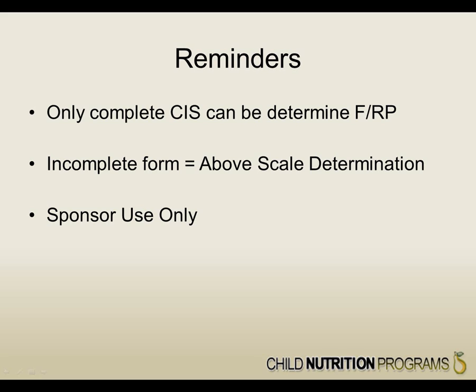Sponsor officials may not complete any part of the household section of the CIS for a parent or guardian unless the parent or guardian cannot read or write, has a disability and requires assistance, or requests sponsor assistance to complete the CIS for any reason identified by them. ODE C&P recommends that if a sponsor assists the parent or guardian in completing the CIS, they document why assistance was provided and what sections they assisted in.